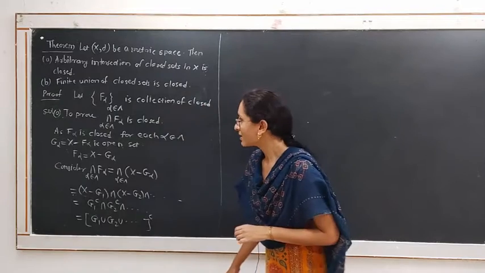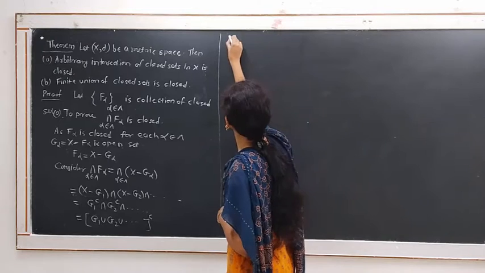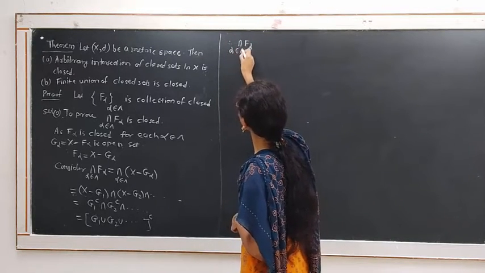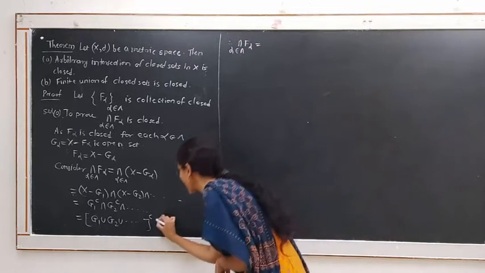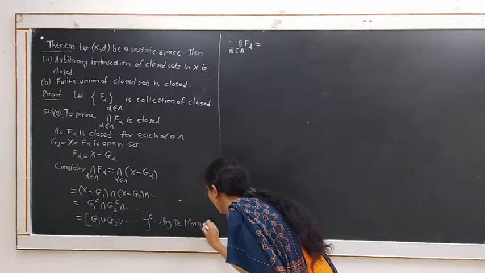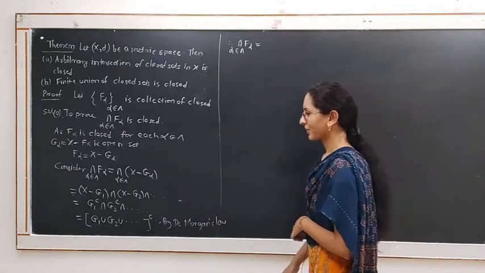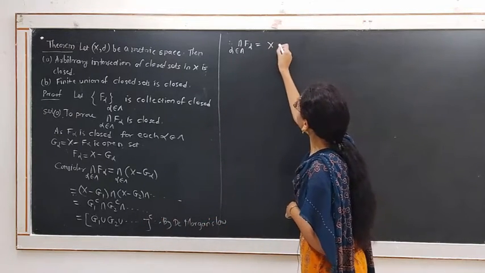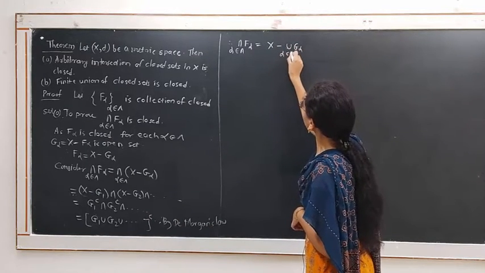But each G alpha is equal to X minus F alpha. Therefore the intersection of F alpha, alpha belongs to the index set, is equal to, by De Morgan's law, we can write that as the union and its complement, X minus the union of G alpha, alpha belongs to the index set.